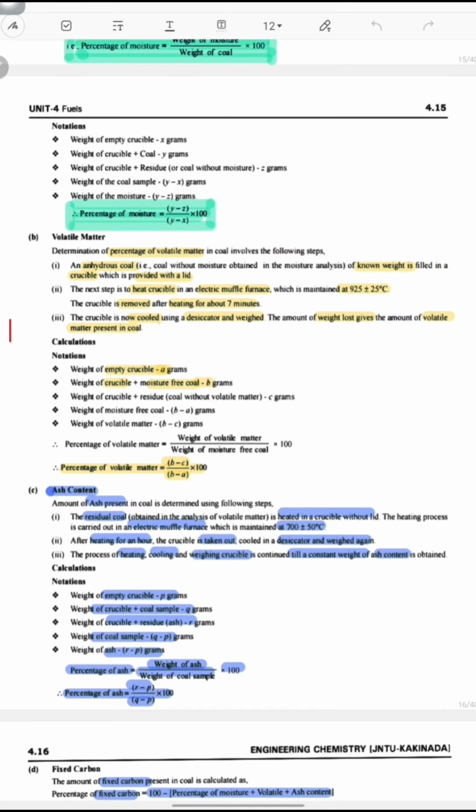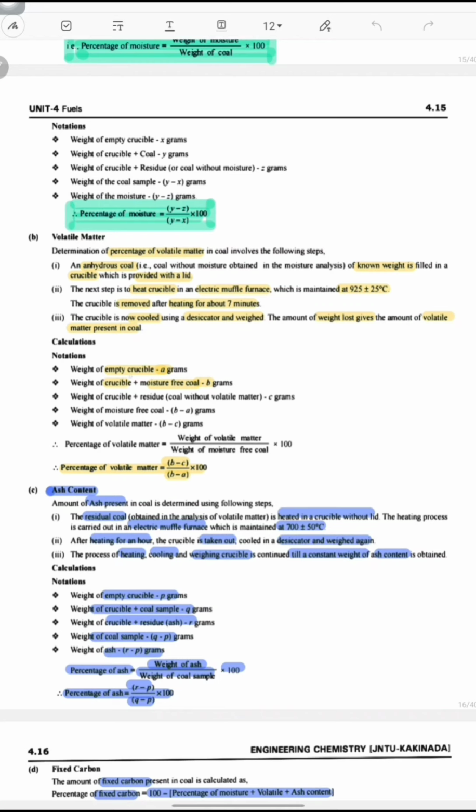The crucible is now cooled using a desiccator and weighed. The amount of weight lost gives the amount of volatile matter present in the coal. Volatile means easily evaporated material.